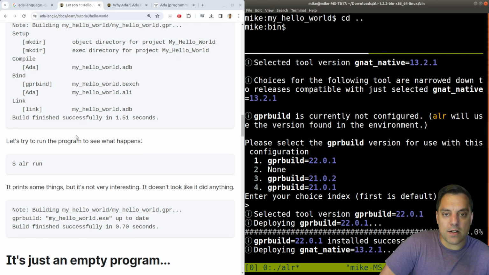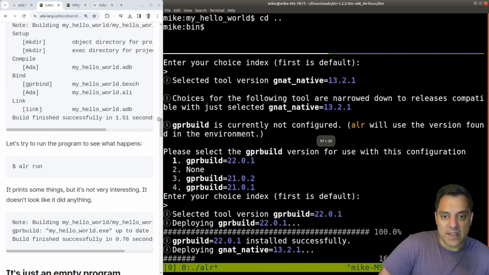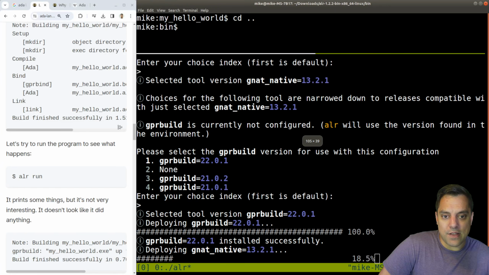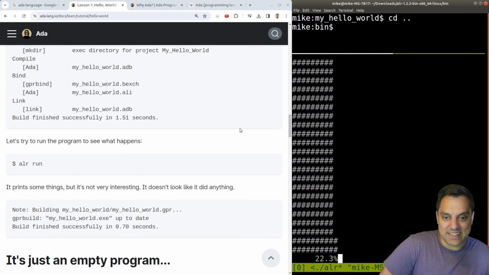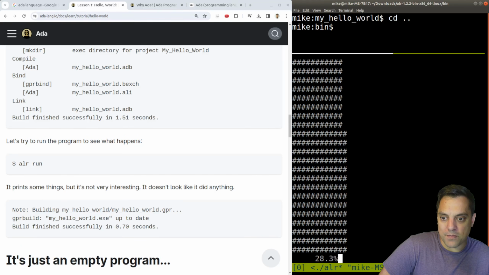But this seems like a better build system than just doing it. Again, I very much like just compiling code from the command line and a makefile, but as I just stated, having a build system that works within the language is also kind of nice here. So anyways, we'll let this download for a moment. And oh, it's giving me a nice little progress visualization. Anyways, let me pause this, and then when it gets 100%, we'll resume.